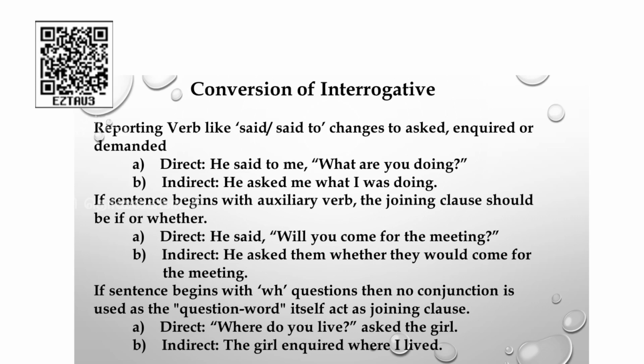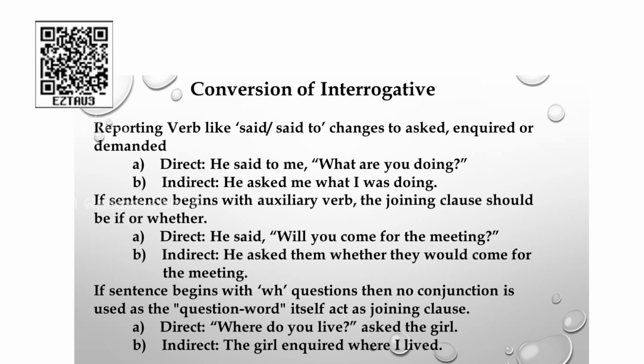If the sentence begins with an auxiliary verb, the joining clause should be if or whether. For example, if your interrogative question is yes or no, in this case you will be adding a conjunction if or whether. See the display. He said, "Will you come for the meeting?" The answer will be yes or no, of course, but this is a yes or no question. See how you have to change.